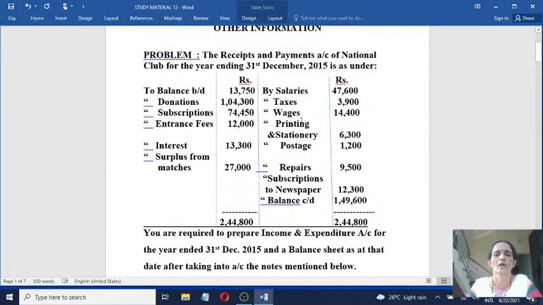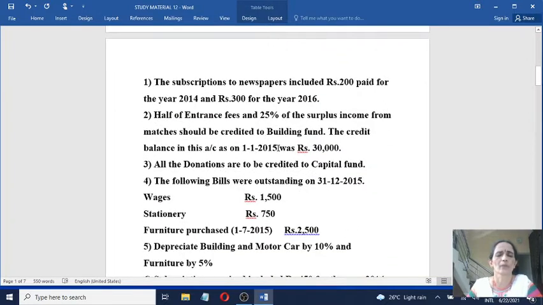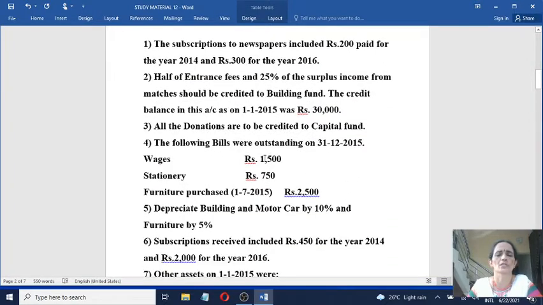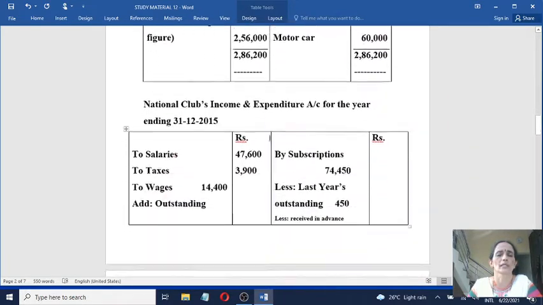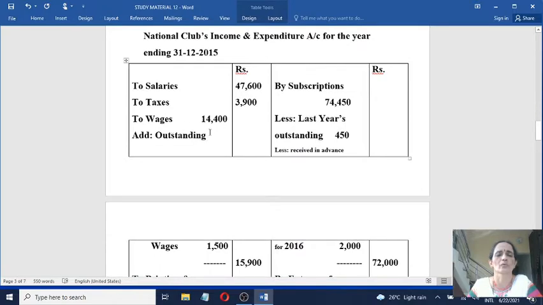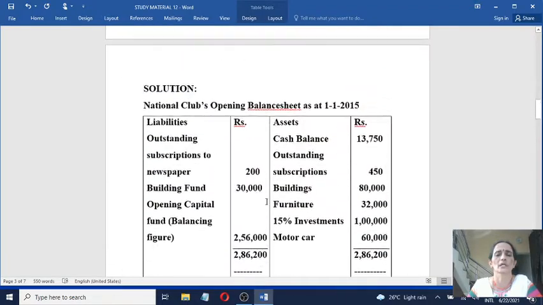To taxes, revenue expenditure 3,900. Next, wages 14,400. Regarding wages you have an adjustment here. Outstanding wages of the current year 1,500 must be added, so write the amount in the inner column. To wages 14,400, add outstanding wages of the current year 1,500, so total to the outer column 15,900.